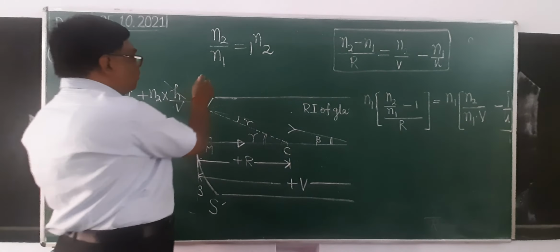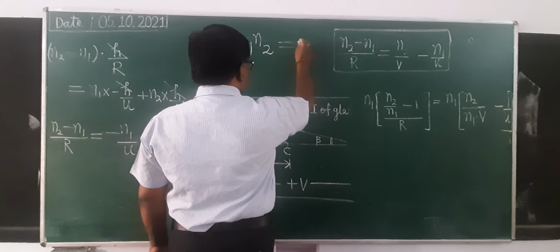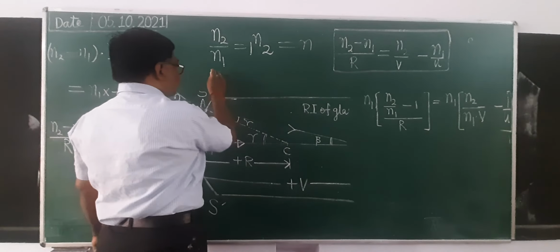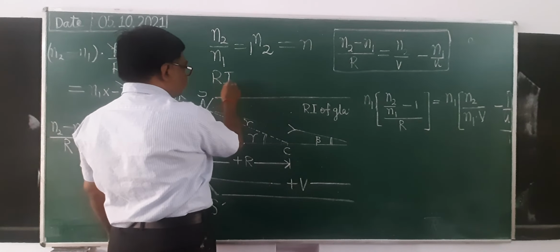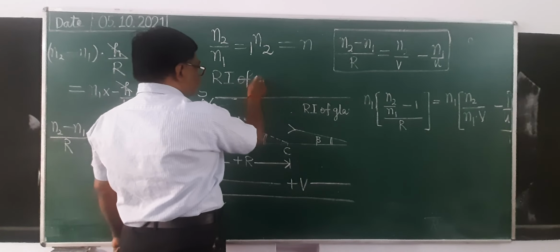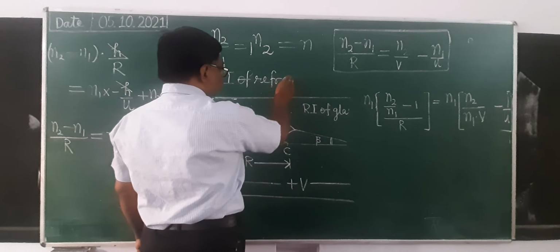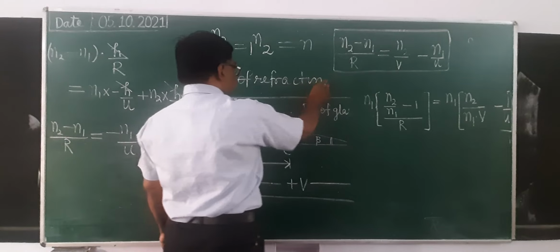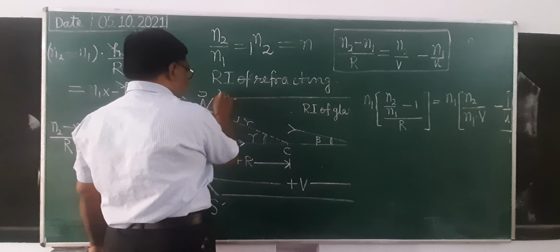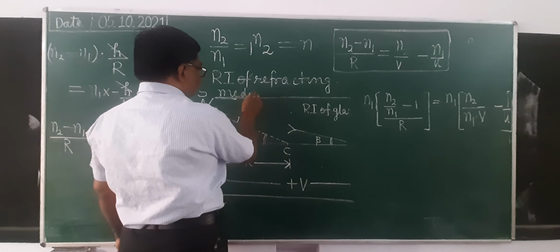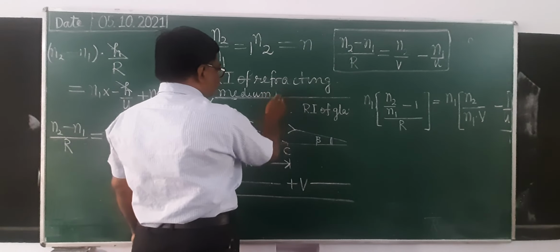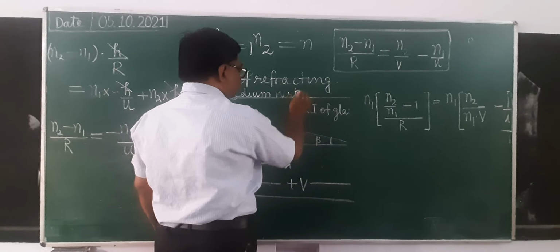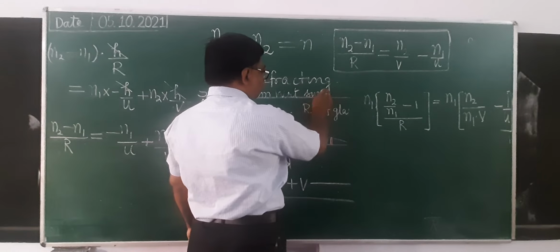Simply we write it as n, the refractive index of the refracting medium with respect to the surrounding medium.